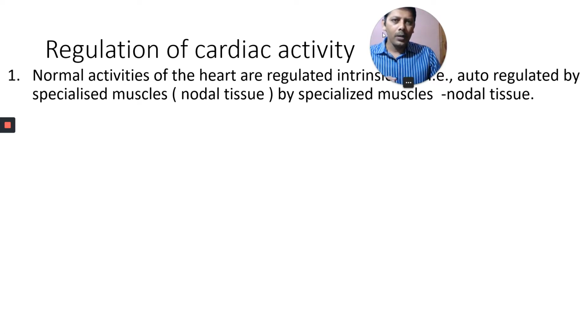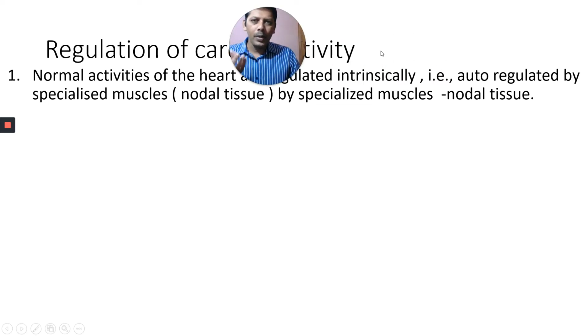Normal activities of the heart are intrinsic. These are atrial contraction, atrial relaxation, ventricular systole, and ventricular diastole. All these normal activities of the heart are internally auto-regulated. By whom? By the nodal tissue, which is a specialized muscle. Cardiac muscle is modified as nodal tissue, which regulates the normal activities of the heart intrinsically.